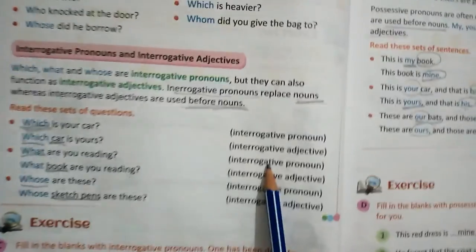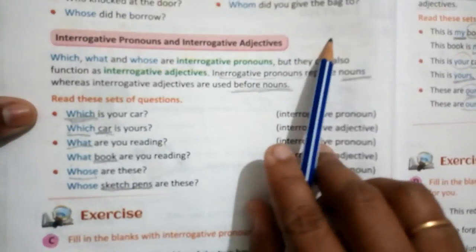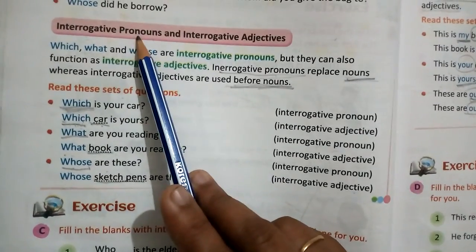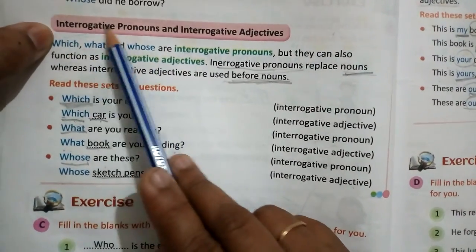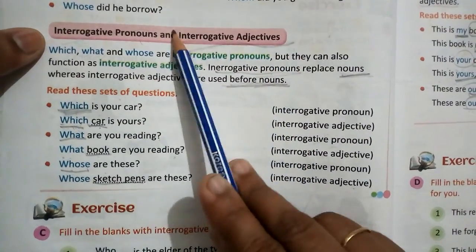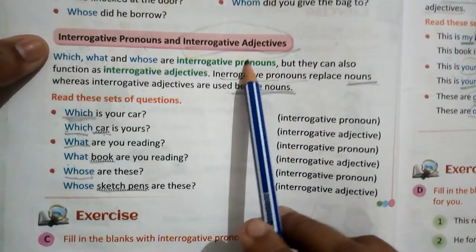Also in the case of interrogative pronoun and interrogative adjective, whenever we use it to replace a noun, it becomes an interrogative pronoun, but whenever we use it before a noun, it becomes an interrogative adjective.